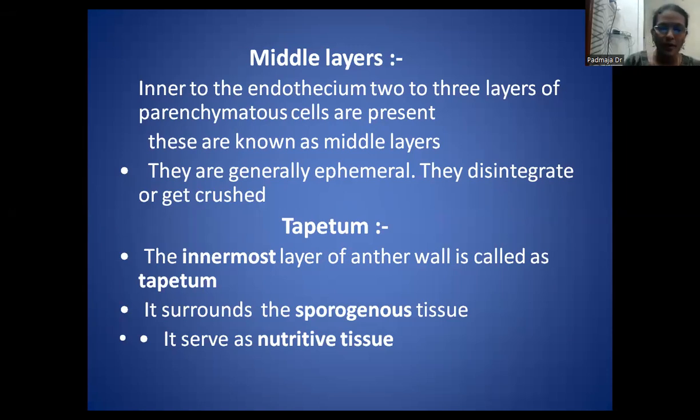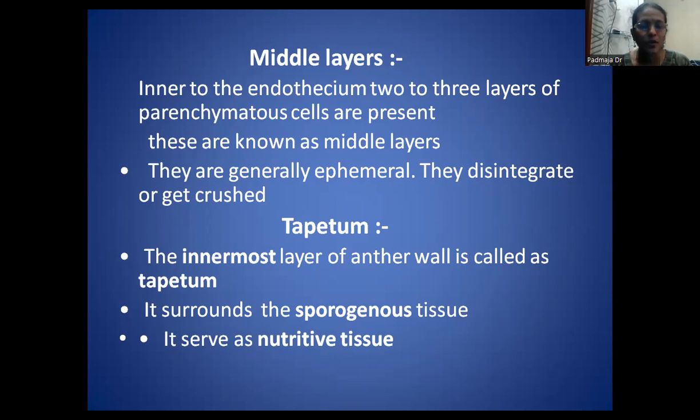We already came across the tapetum before. The innermost layer of the anther wall is the tapetum, and it surrounds the sporogenous tissue. These are the fertile male producing cells that are surrounded by the tapetum. That sporogenous tissue gives rise to the microspore mother cells. These microspore mother cells in turn give rise to the microspores, nothing but the pollen grains. So it serves as a nutritive tissue.